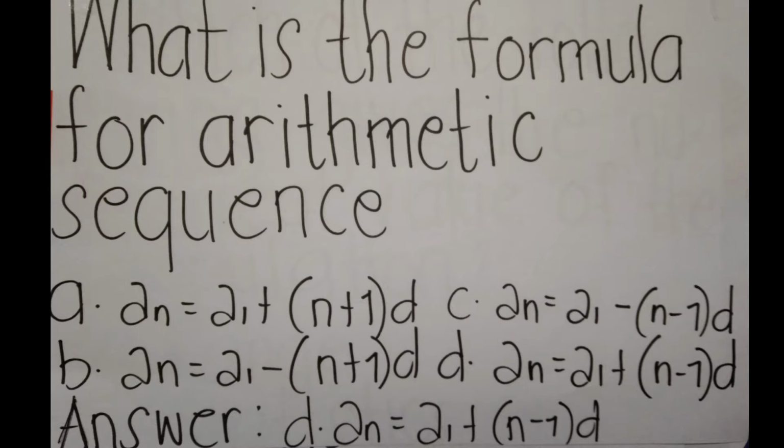What is the formula for arithmetic sequence? A. an equals a1 plus parenthesis n plus 1 times d. B. an equals a1 minus parenthesis n plus 1 times d. C. an equals a1 minus parenthesis n minus 1 times d. D. an equals a1 plus parenthesis n minus 1 times d. The answer is letter D. an equals a1 plus parenthesis n minus 1 times d.